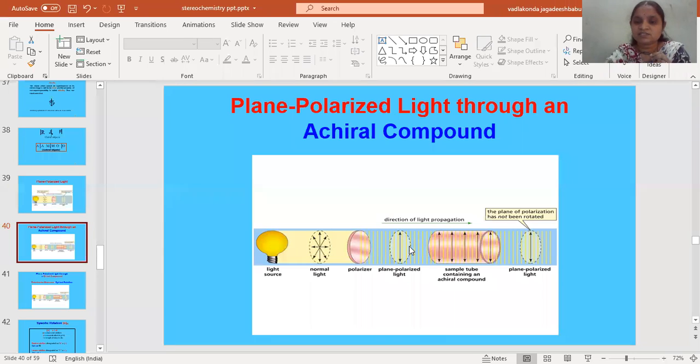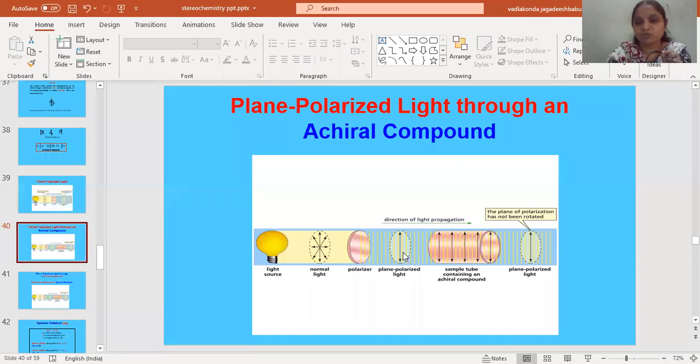And when we pass this plane polarized light through an achiral compound, achiral means the symmetrical compound which is not having any chirality, that we will discuss later on about the chirality. Chirality is nothing but the carbon which is having 4 different groups, that is known as the chiral carbon. And if it is not having 4 different groups, if it is having the similar groups around the carbon, then that is the achiral compound.